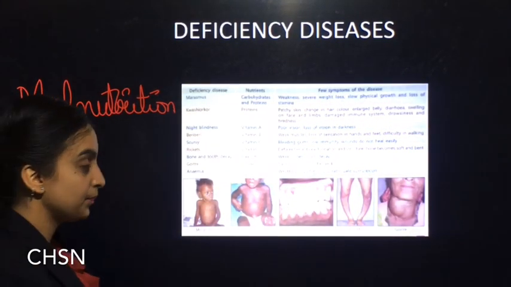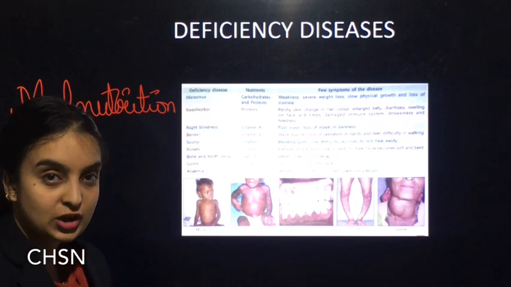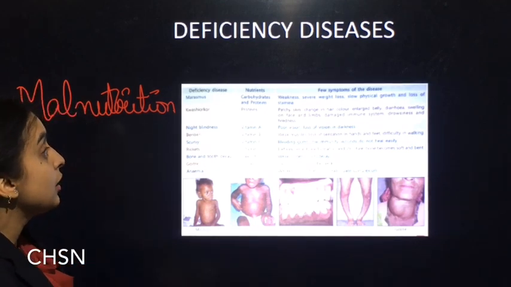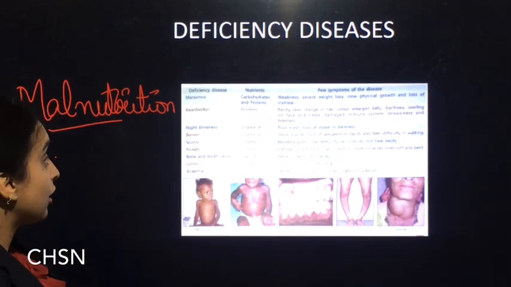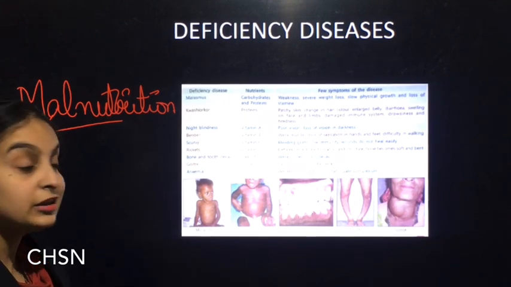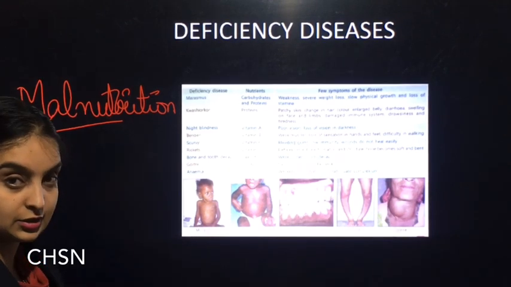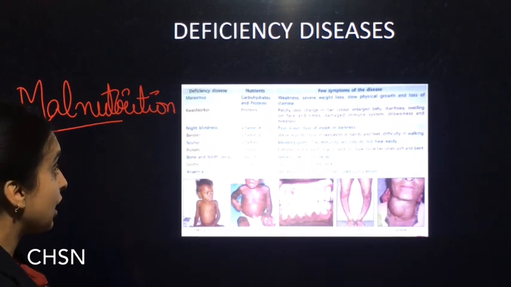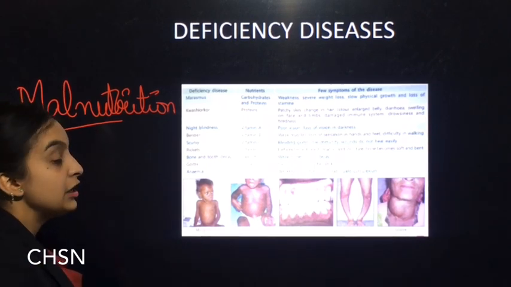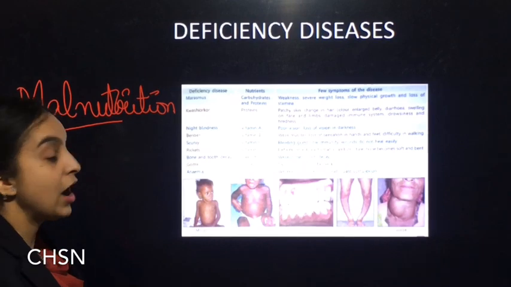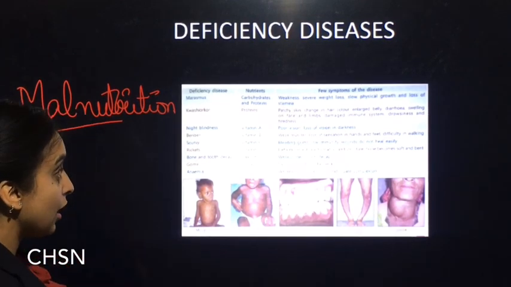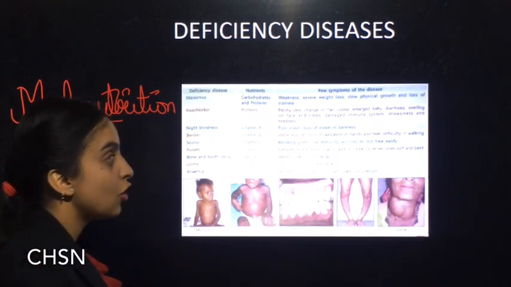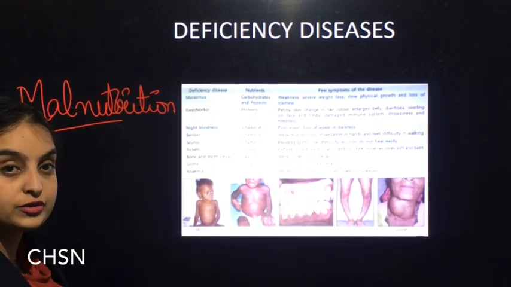Deficiency diseases. If there occurs any deficiency of one or more nutrients, it leads to malnutrition. We can call that person malnourished. If the malnutrition occurs for a longer period of time, it leads to deficiency diseases. The various deficiency diseases are, first is marasmus. It is due to the lack of carbohydrates and proteins in our diet. The symptoms of this disease are weakness, severe weight loss, slow physical growth and loss of stamina.